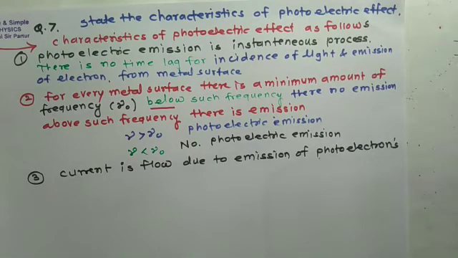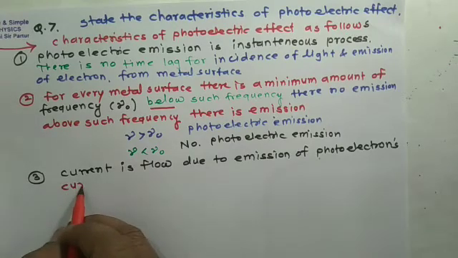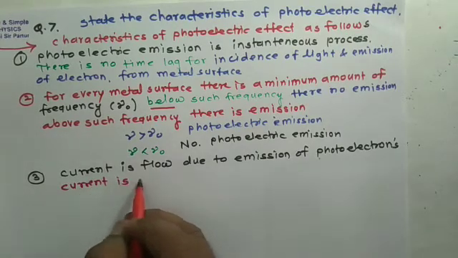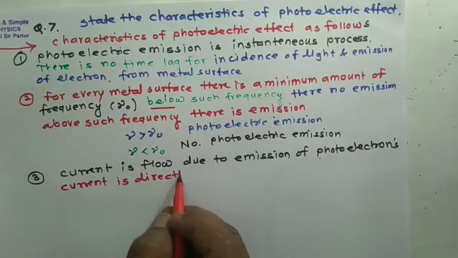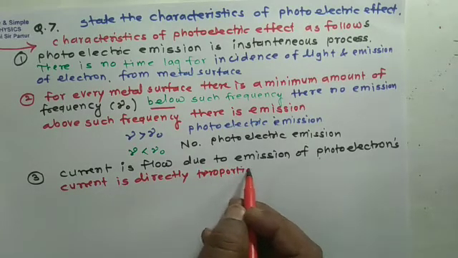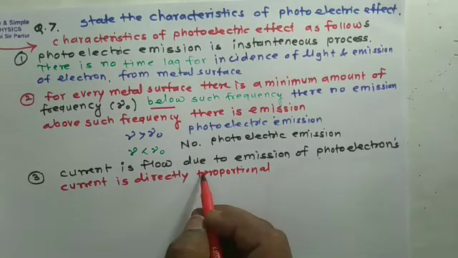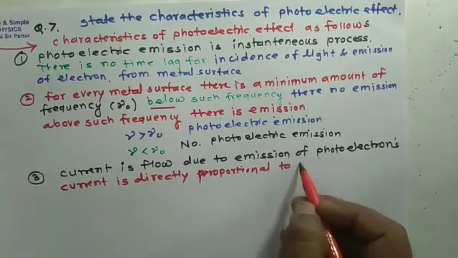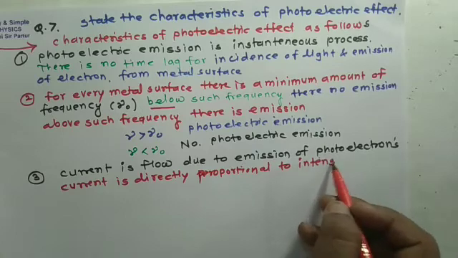This photoelectric current is directly proportional to intensity of light.